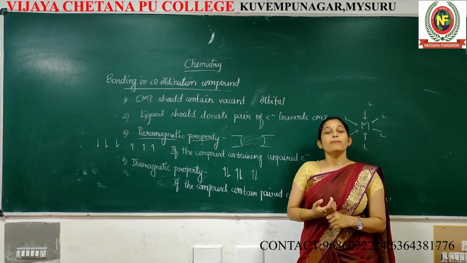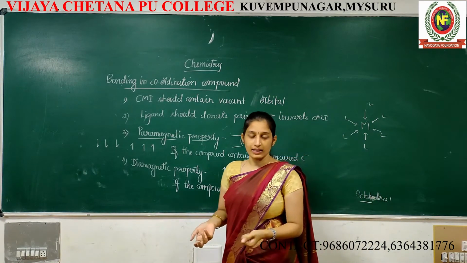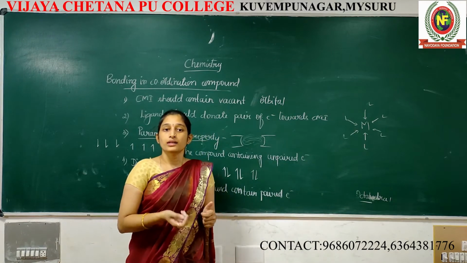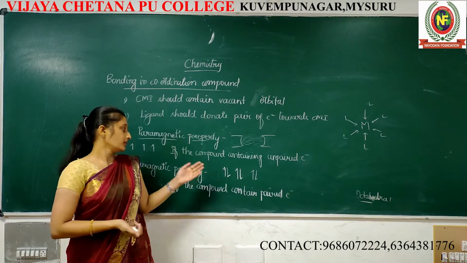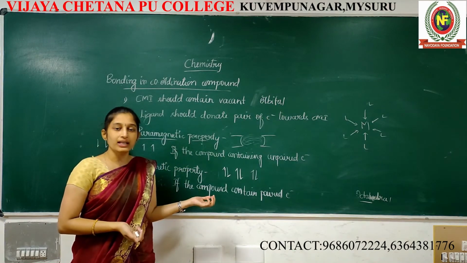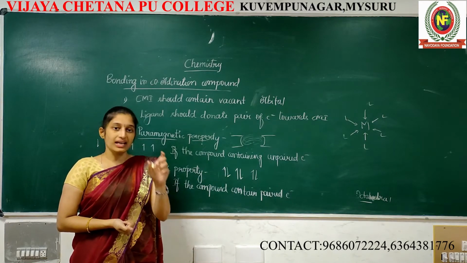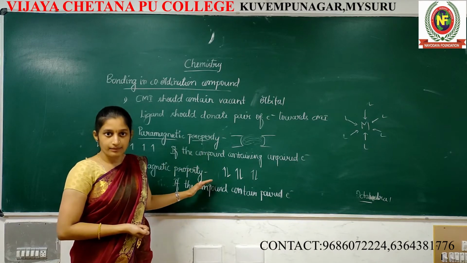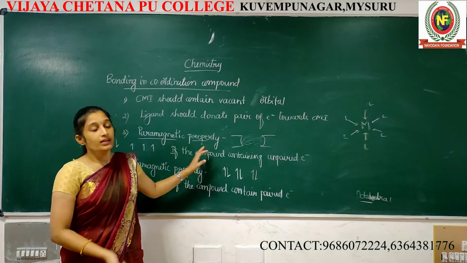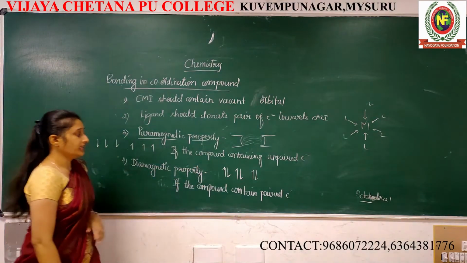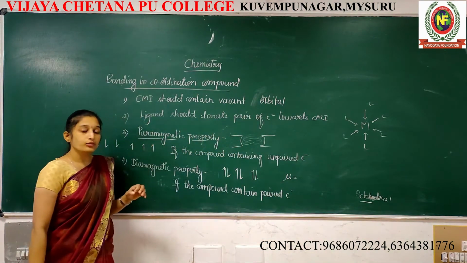And next one, magnetic property. It may be diamagnetic or paramagnetic. We call it diamagnetic if the compound contains paired electrons. We call it paramagnetic when the compound contains unpaired electrons. I will take a precise example and then explain how the unpaired electrons are present. Everything I will explain.